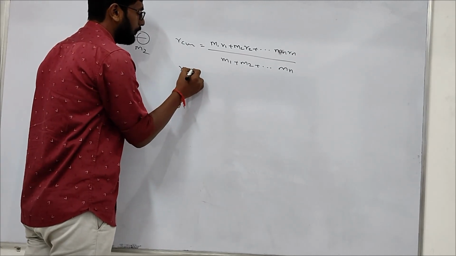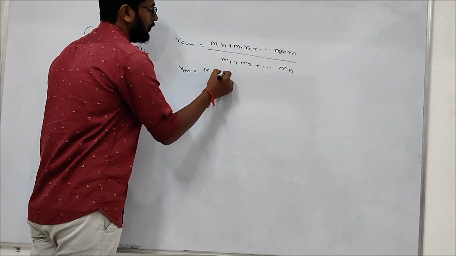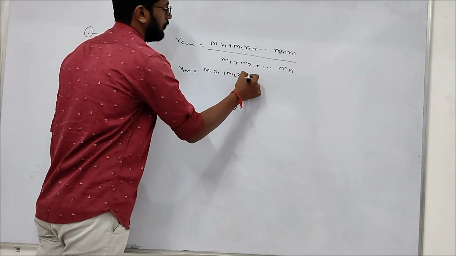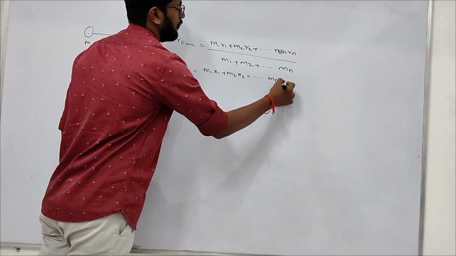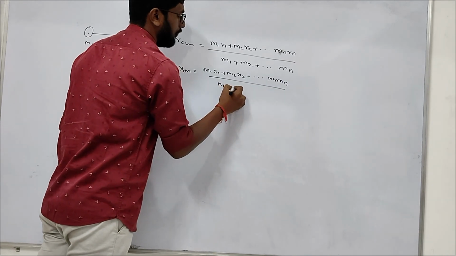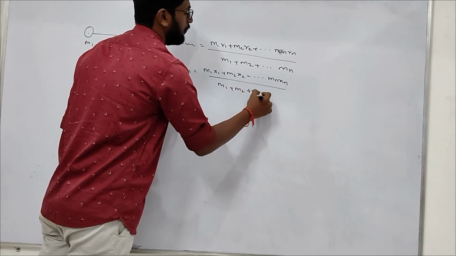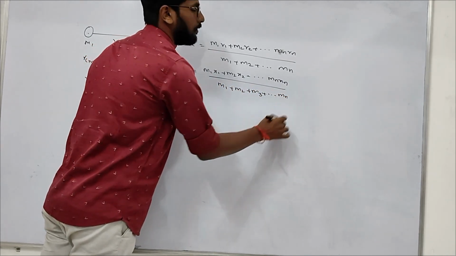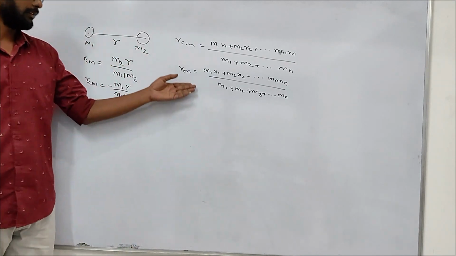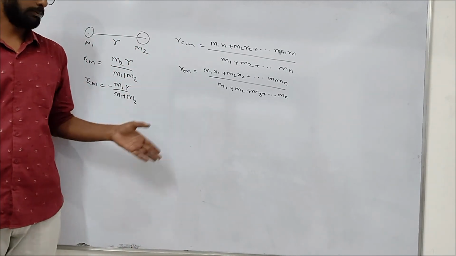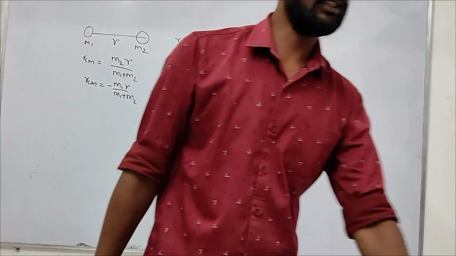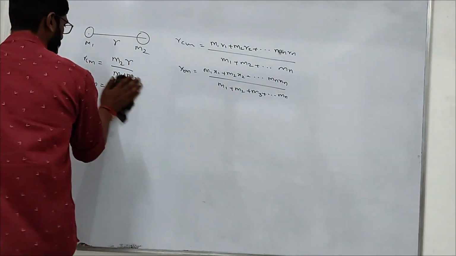XCM equals M1x1 plus M2x2 and so on. Similarly, you have YCM also, ZCM also. So these are the things we discussed in yesterday's class.